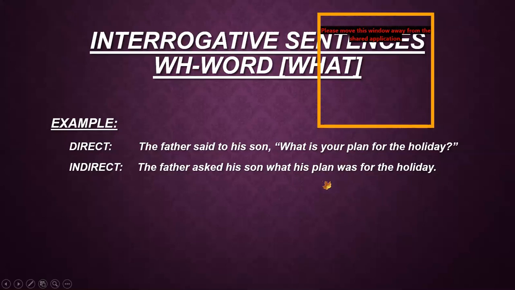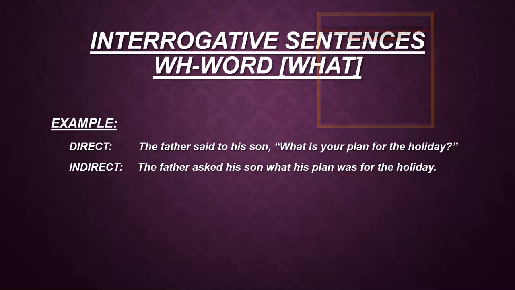Because in exclamatory sentences, imperative sentences, and optative sentences, when we convert them from direct speech into indirect speech, we are changing them into assertive sentences. Assertive sentences end in a full stop, and sometimes give positive meaning and sometimes negative meaning.